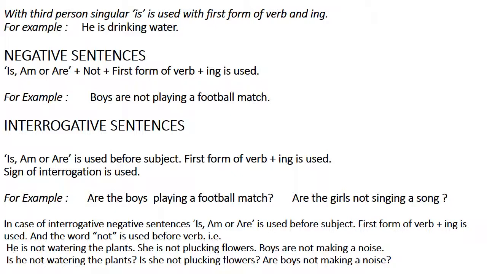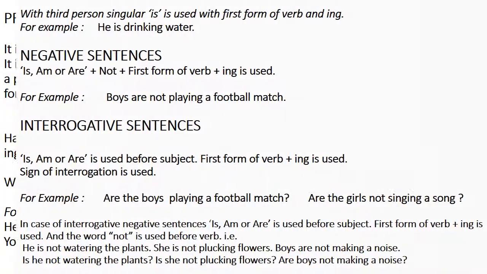In the case of interrogative negative sentences, is, am, or are is used before the subject. The first form of verb and ing is used and the word not is used before the verb. That is, he is not watering the plants. She is not plucking flowers. Boys are not making a noise. In its interrogative form, these will be: is he not watering the plants? Is she not plucking the flowers? Are boys not making a noise?